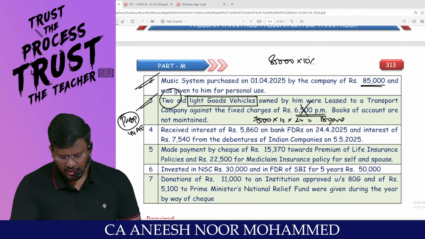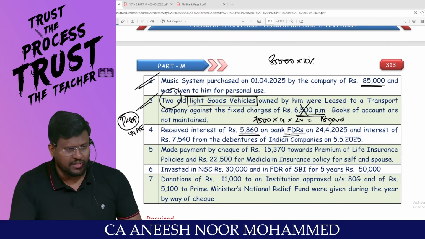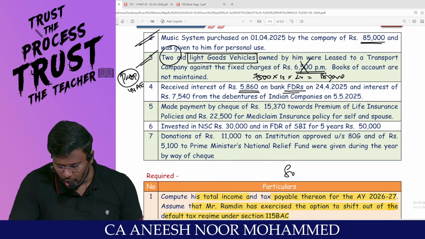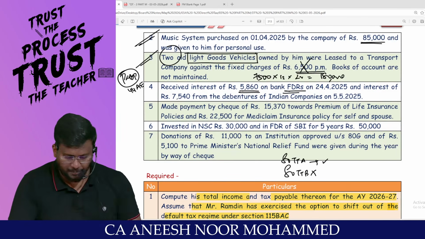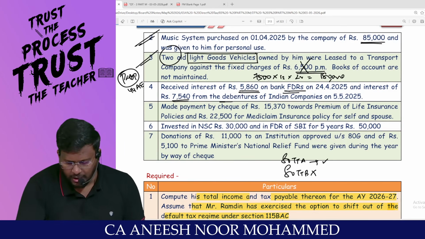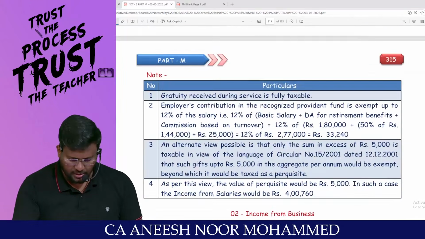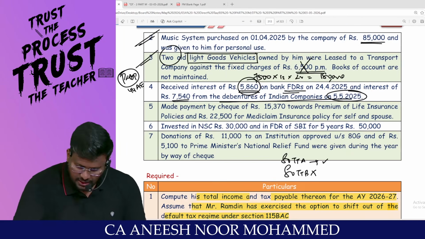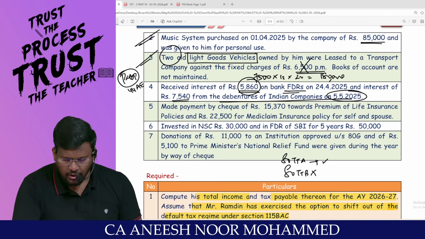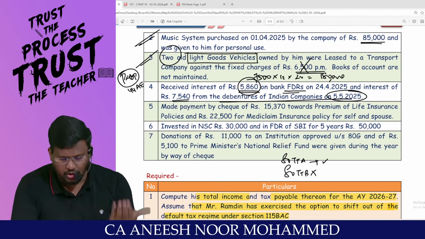We are having IFOS. Sir, received interest of 5,850 on bank FD. What is the age of the assessee? 33. So 80TTB not possible. Am I right? 80TTA is applicable only for savings bank, not for FD interest. And interest of 7,540 from the debenture of Indian company on 5/5/2025. Both these should be taxable under the head what? IFOS. So I am calculating the IFOS income, my dear lovable students. This is what IFOS, interest on FD and interest on debentures. Sir, look at here. Received interest of 5,850 on bank FD and interest of 7,540 from debentures of Indian company.